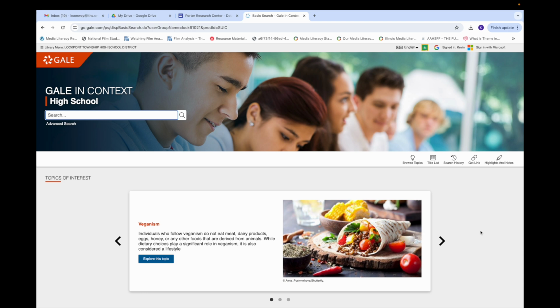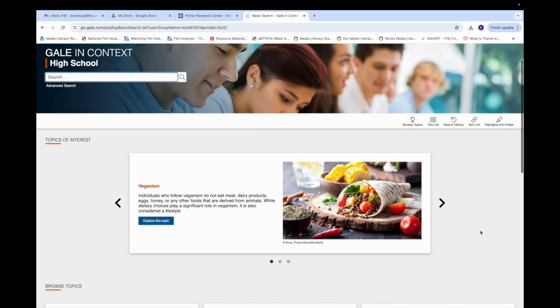Today we're going to take a look at Gale in Context High School, another one of your databases. Just do a brief tour, look at some of the features so you can use it in your research. This is the landing page when you sign into Gale in Context High School. We have several Gale databases. In Context High School is one of them. This is kind of the first one that I go to when I am looking for general information.